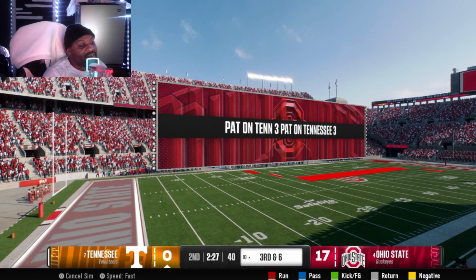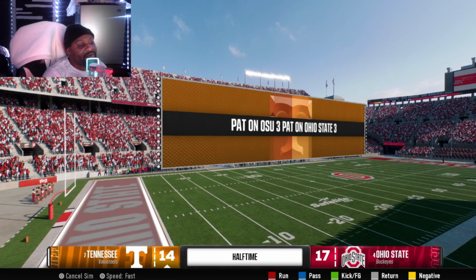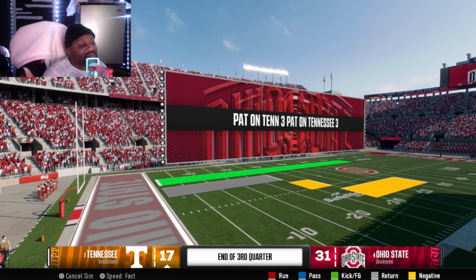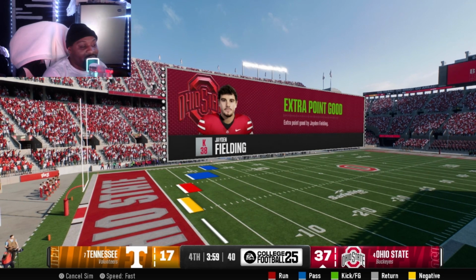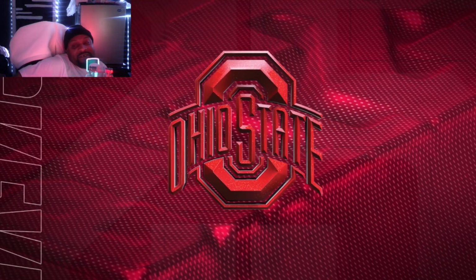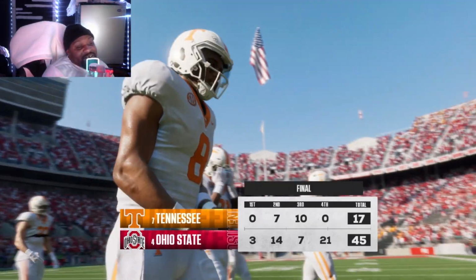Ohio State takes a big lead over Tennessee. They go 10-0. Tennessee starts to come back and gets it tied at 17-17, but then Ohio State pulls away again and pretty much is going to win this game. They blew the doors off of them, and Ohio State's gonna move on.